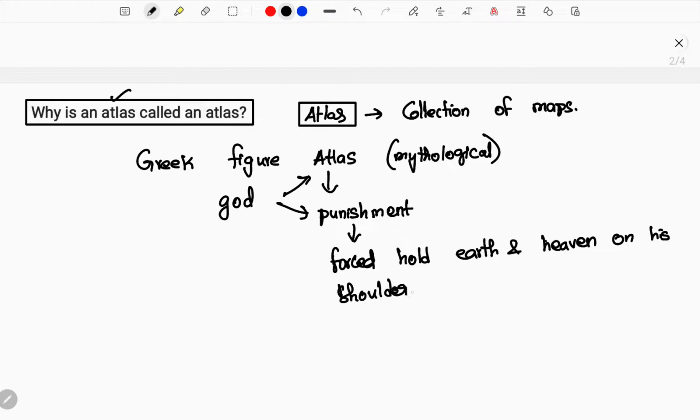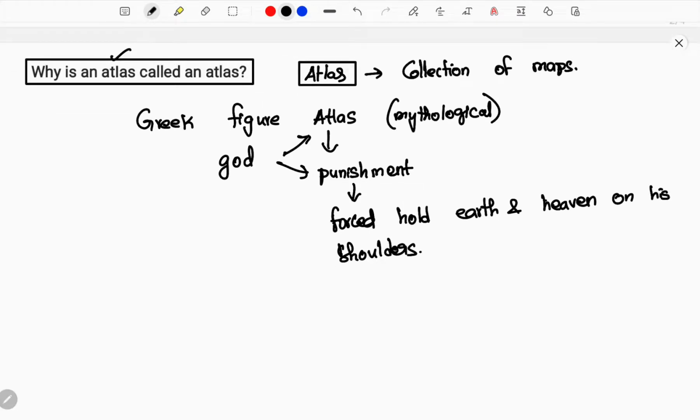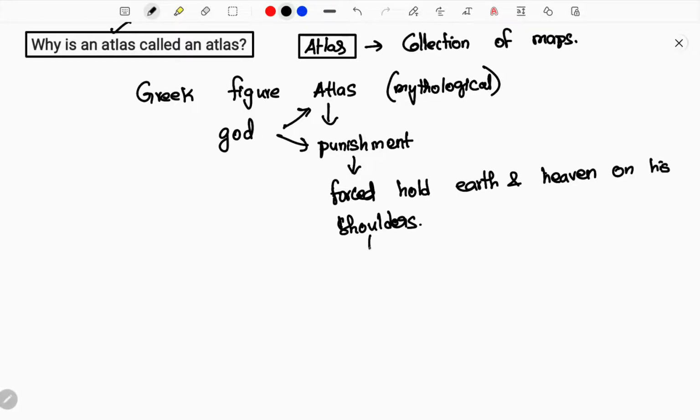So when the punishment was given, he used to hold that, and it evolved over a time span, and later on many books with images of Atlas arose.